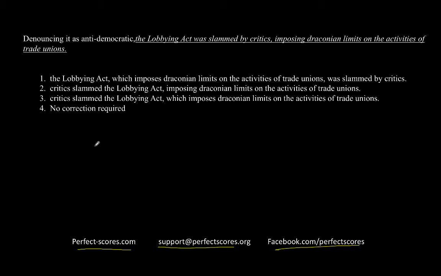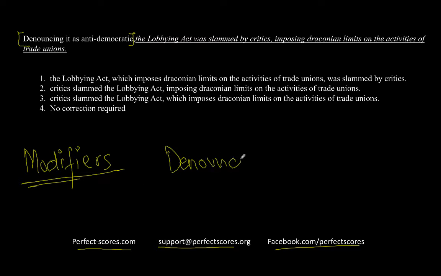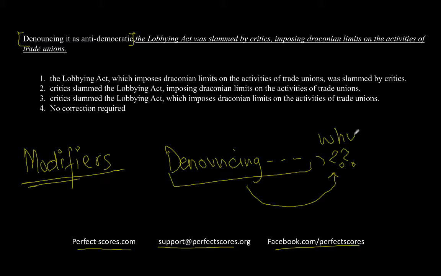Now, first of all, there's a little concept of modifiers, and you might have watched a few videos on modifiers under sentence correction, and you know that the first part over here is giving you a description, denouncing it as anti-democratic. Now this part over here is a modifier, so by the rule of modifiers, it should be placed next to the word it modifies. That means who are the people who are actually denouncing the act. It cannot be the act itself, so because of that, the fourth option is gone. That means there is definitely a mistake.